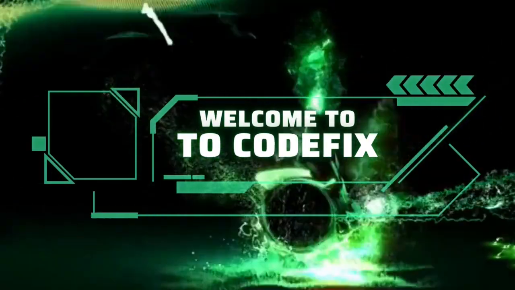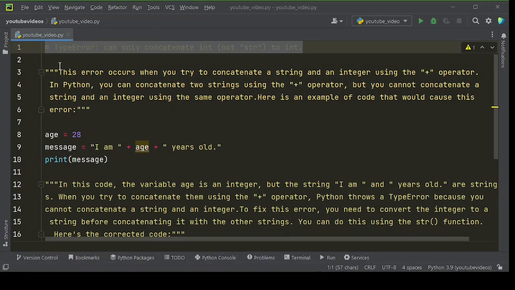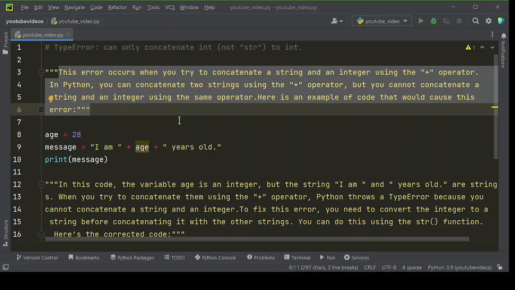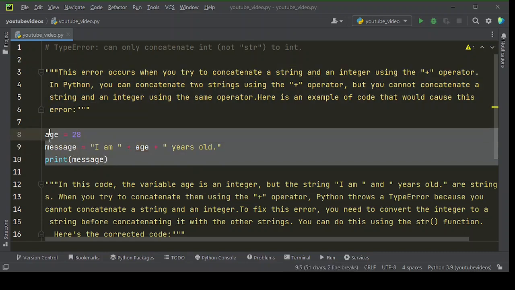In this video we have shared how to fix the type error: can only concatenate int, not str, to int. This error occurs when you try to concatenate a string and an integer using the plus operator. In Python, you can concatenate two strings using the plus operator, but you cannot concatenate a string and an integer using the same operator. Here is an example of code that would cause this error.